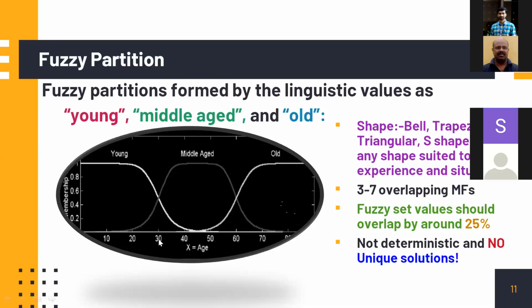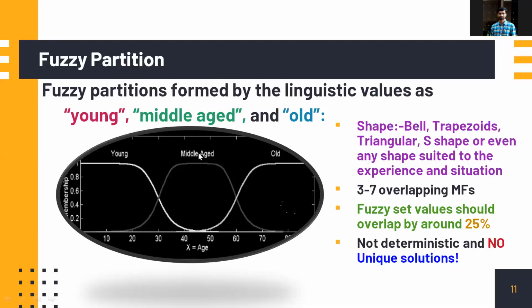Some 30 plus is very dangerous. Please be very careful, right? At 30 plus, people may sometimes claim, no, I am very young. So you may have a membership value there, but some people will call you only middle-aged. They won't agree that you are young. So your membership value in middle-aged may also be somewhere around 0.5. But if it is above 40, nobody is going to call you young. It is middle-aged. And if you are above, say, 55 or something, then your middle-aged membership will also be coming down.